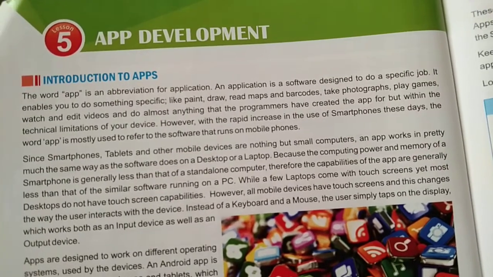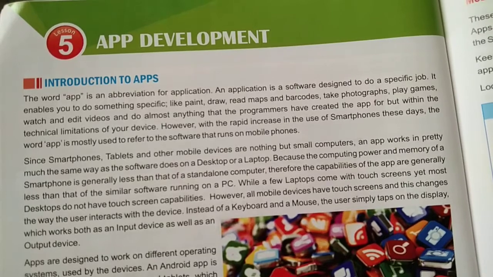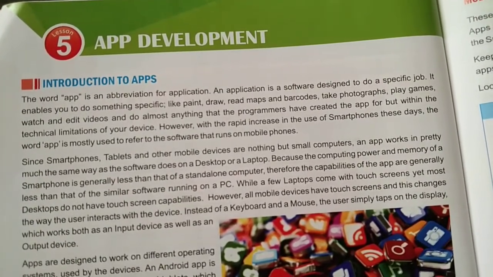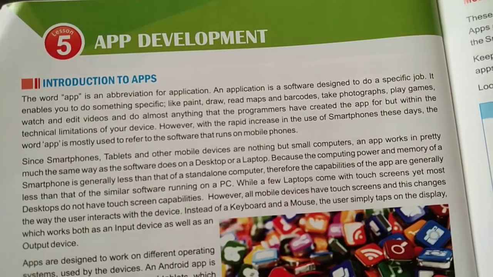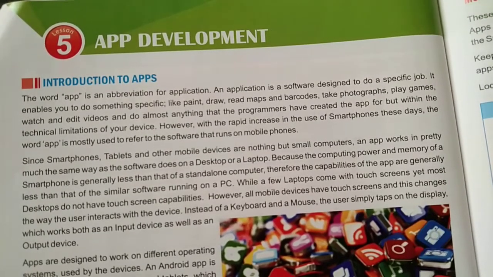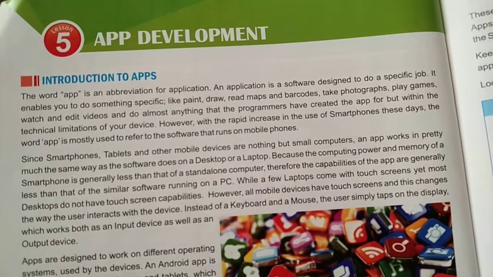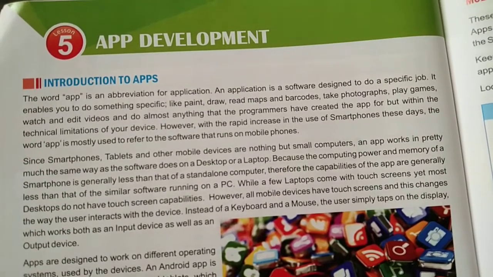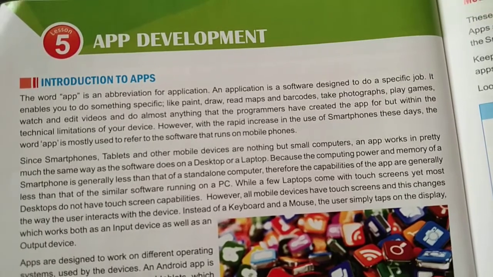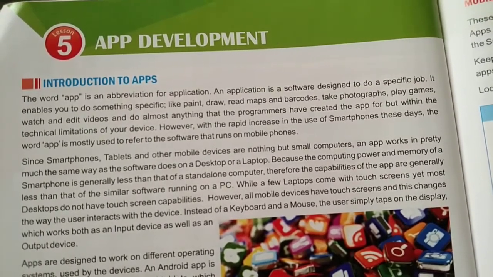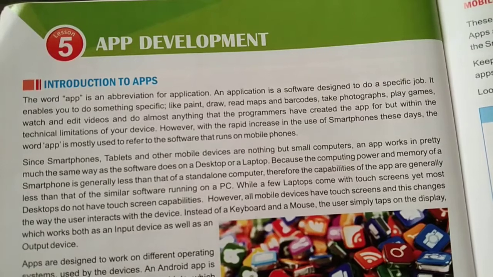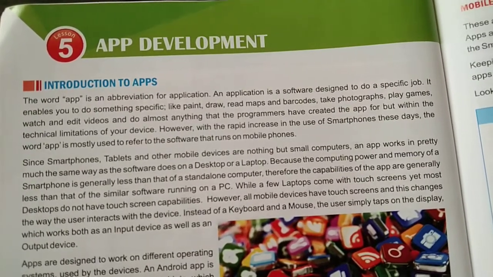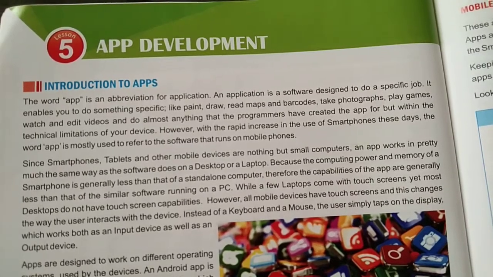It also enables you to do something specific, which includes paint, read maps, broadcast, photographs, play games, and it also has apps created for it, but within the technical limitations of your device. With the increase in the use of smartphones these days, the word app or application is used to refer to software that runs on mobile phones.